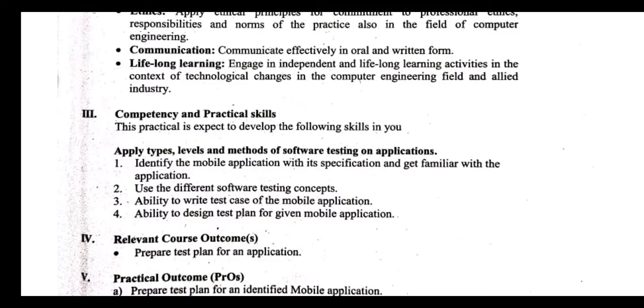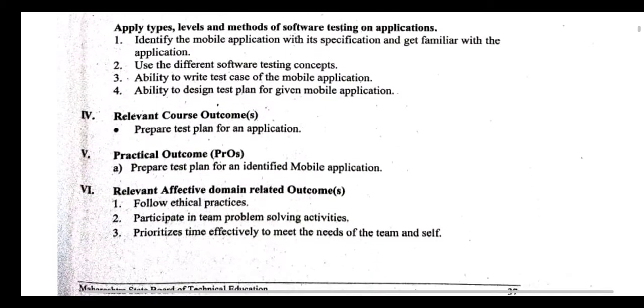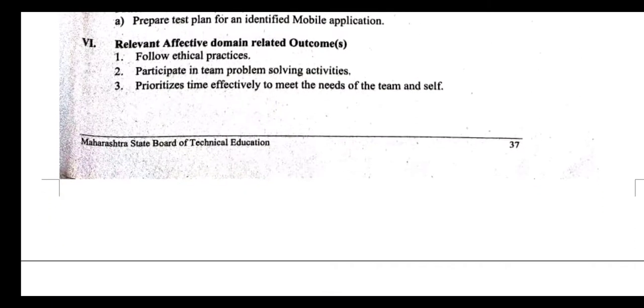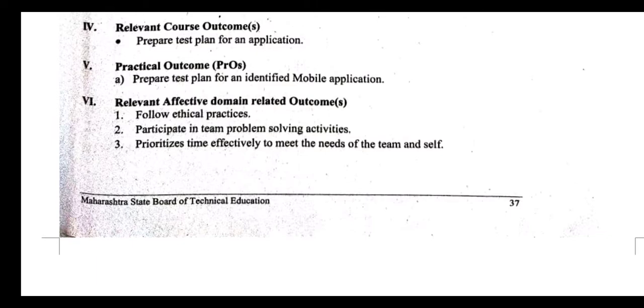What are the relevant course outcomes? Here you need to prepare a test plan for an application, and the practical outcome is to prepare a test plan for the identified mobile application. So you are preparing a test plan for the WhatsApp application. The relevant affective domain related outcomes are to follow ethical practices, participate in team problem solving activities, and prioritize time effectively to meet the needs of the team and self.